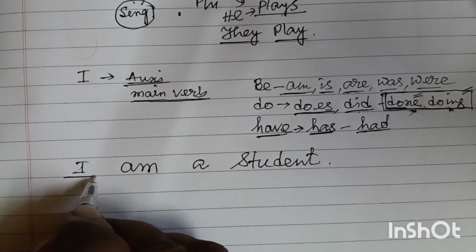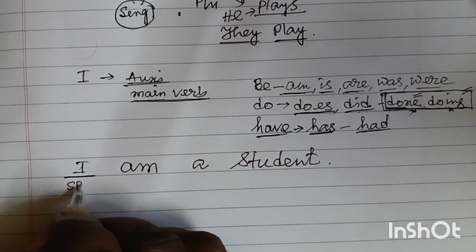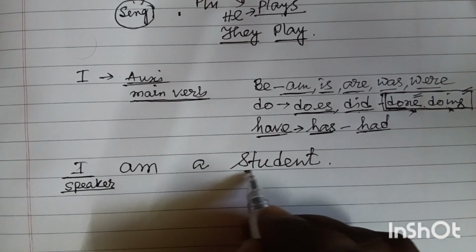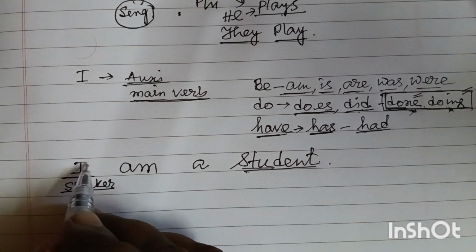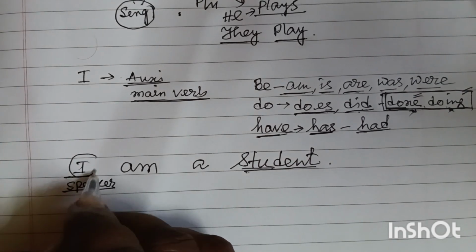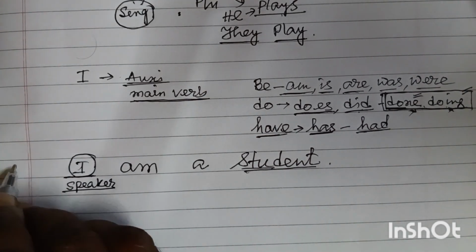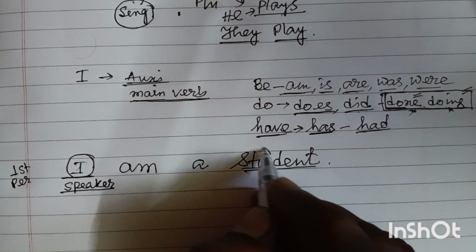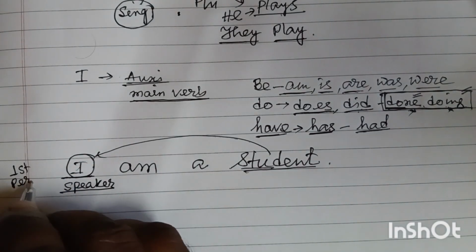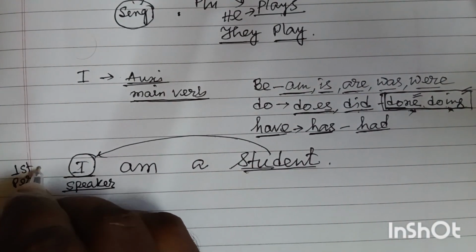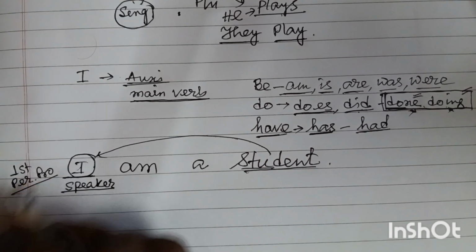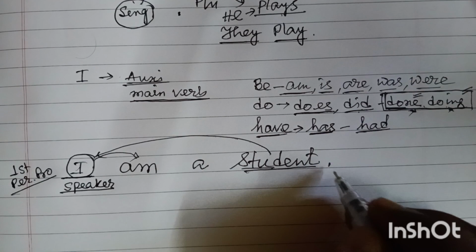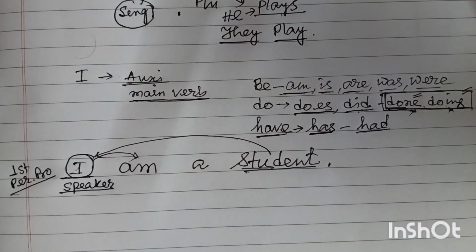That means this is the speaker. This student is the speaker, and he is referring to himself as I. So this is first person and personal pronoun, referring to the student. So first person personal pronoun. That is why am is properly used in this sentence.